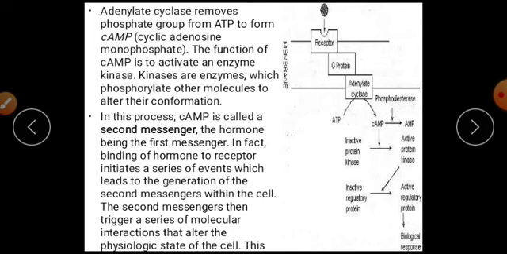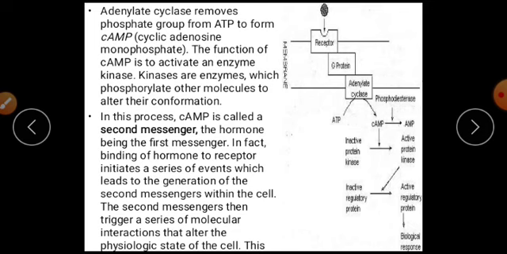Adenylate cyclase removes a phosphate group from ATP to form cAMP, cyclic adenosine monophosphate, and the function of cAMP is to activate an enzyme, kinase. Kinases are enzymes which phosphorylate other molecules to alter their conformation. In this process, cAMP is called a second messenger, the hormone being the first messenger.